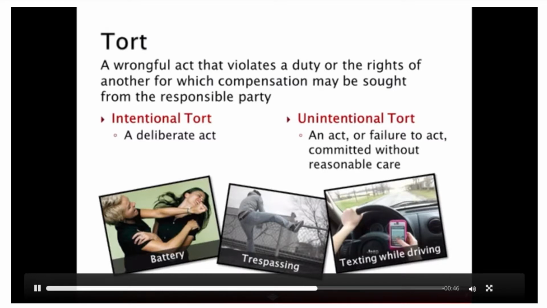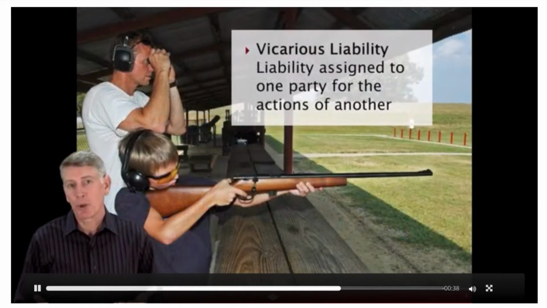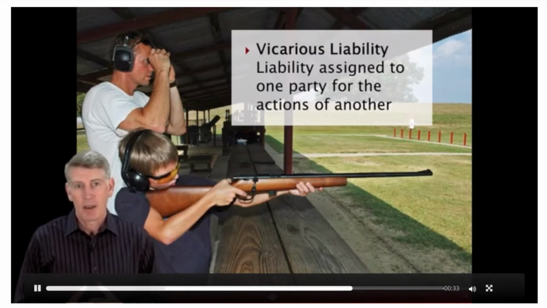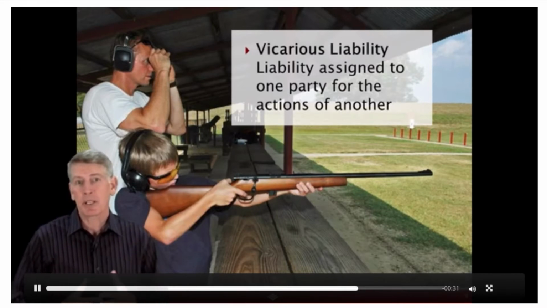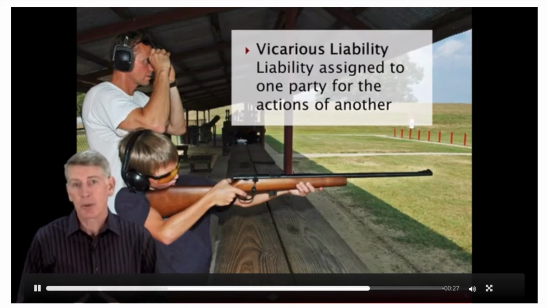Liability insurance provides coverage for most unintentional torts and excludes intentional torts. Vicarious liability results when one person is legally liable for the conduct of another person. Vicarious liability is typically assumed by parents for their children, employers for their employees, and businesses for independent contractors.